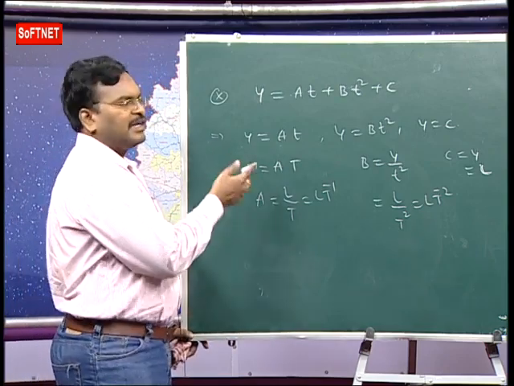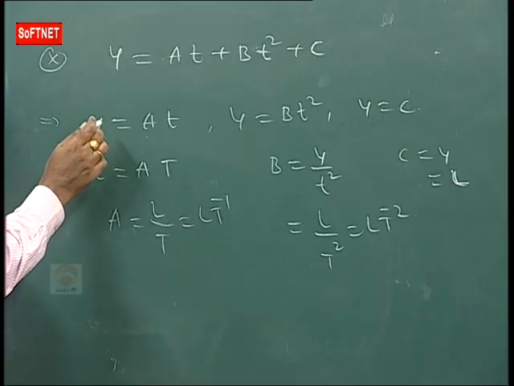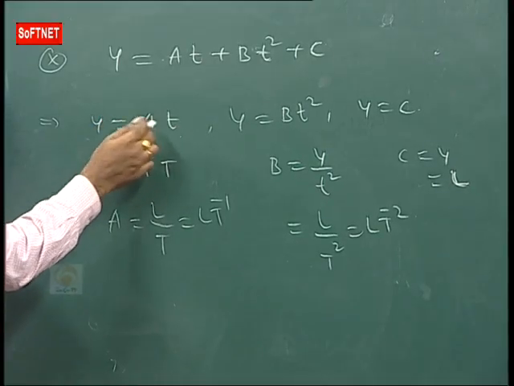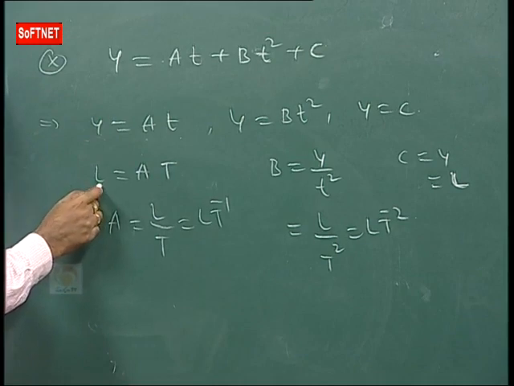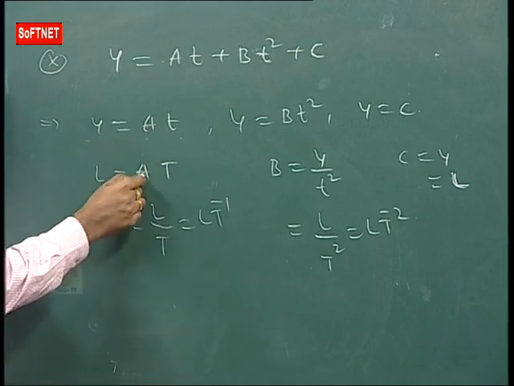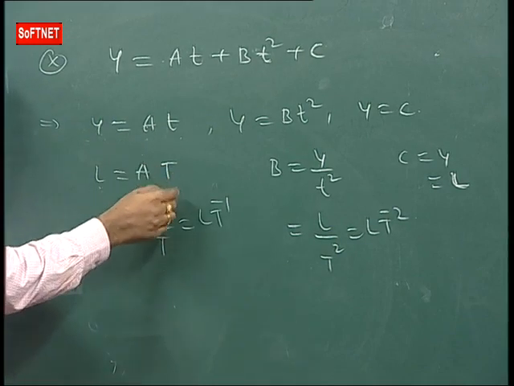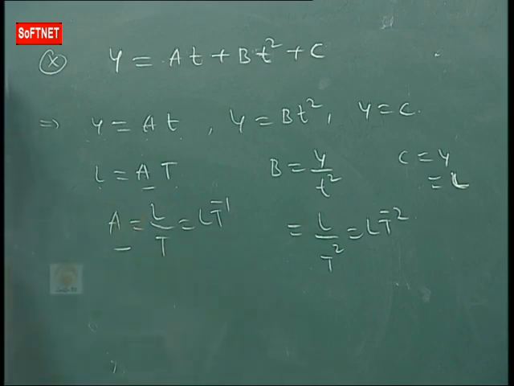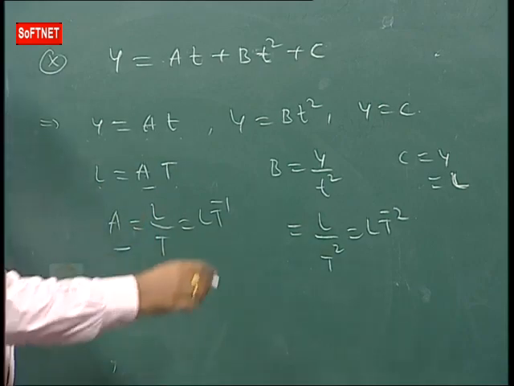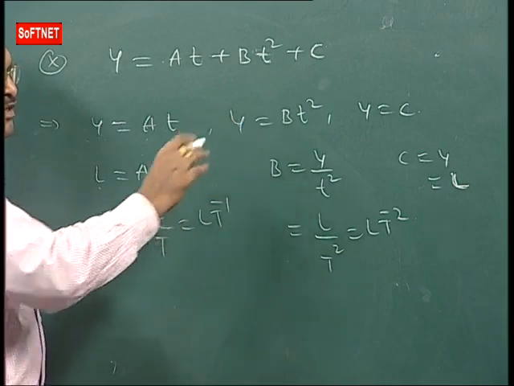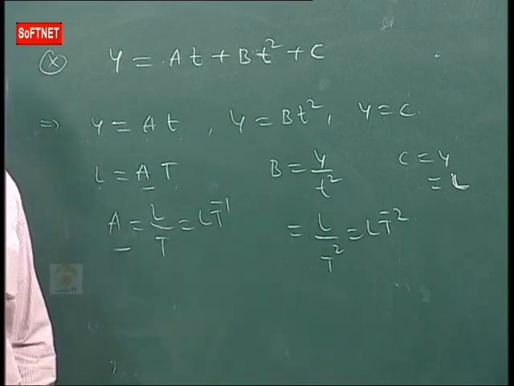How do we calculate? According to the principle of homogeneity, the dimension formula of y is equal to the dimension formula of at. Displacement is L. We want to calculate the dimension formula of a, with time t. So the dimension formula of a is L t power minus 1. And the dimension formula of b is y by t square, L t power minus 2. The dimension formula for c is L, like that.